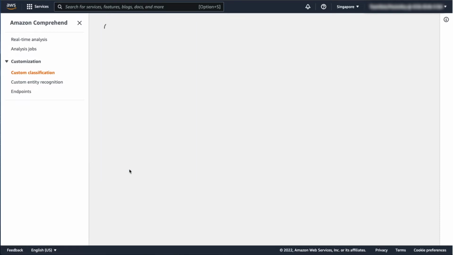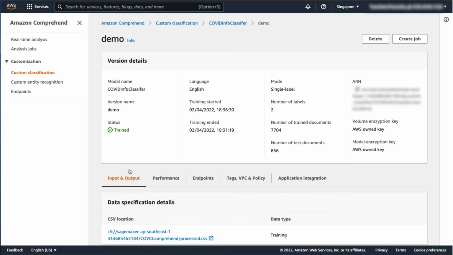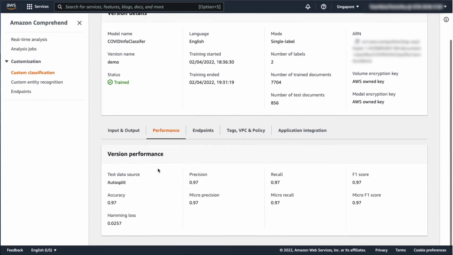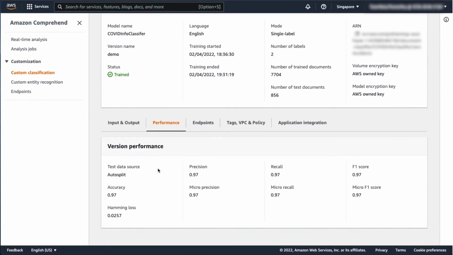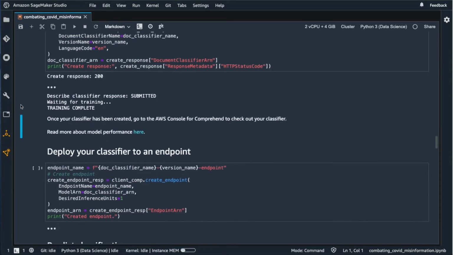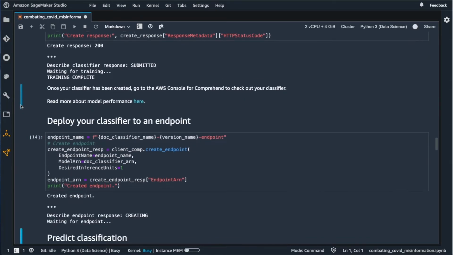Amazon Comprehend provides you with metrics that estimate how well your classifier will work. We observe good scores for metrics including accuracy, F1 score, and so on, which indicate how well the model discerns between classes. Next, we can deploy an endpoint to host the model. Now that we have our endpoint, we can make API calls to obtain predictions.